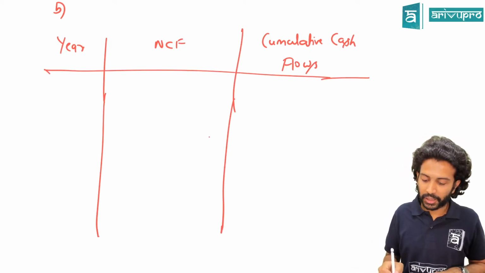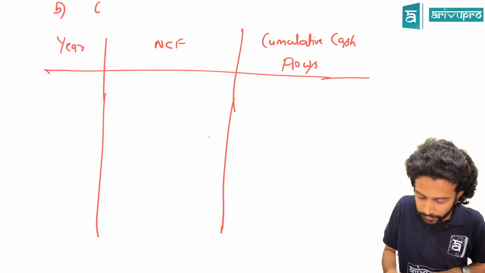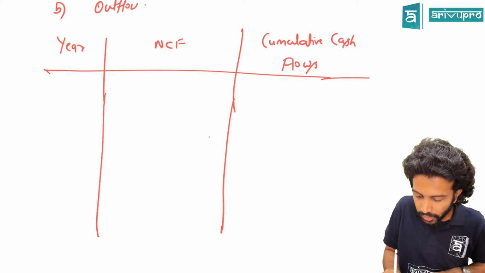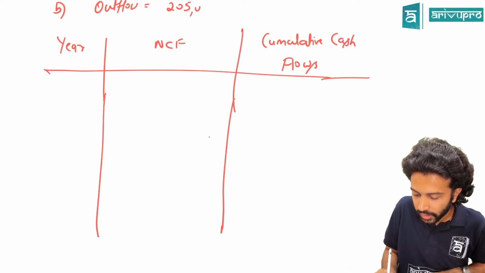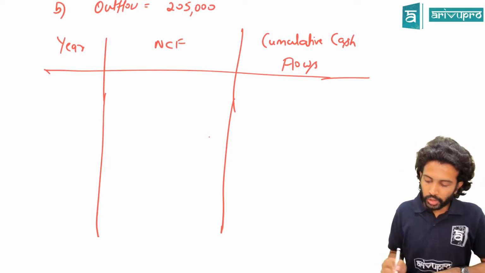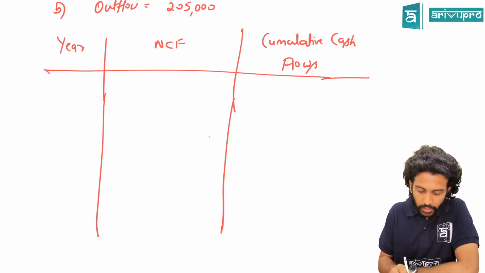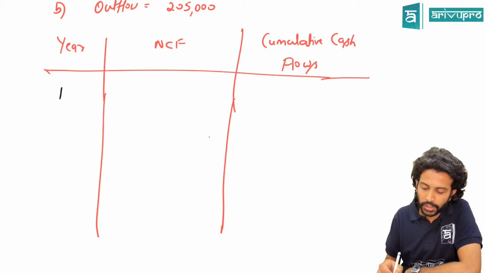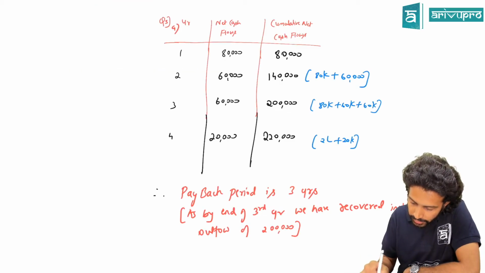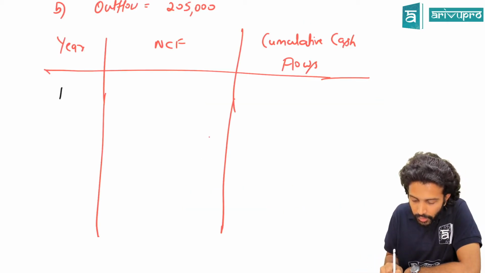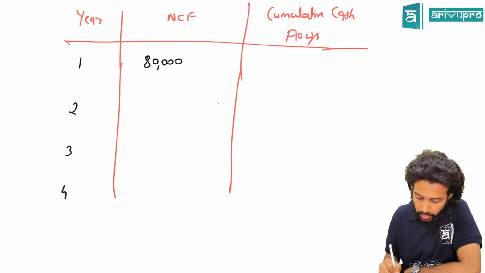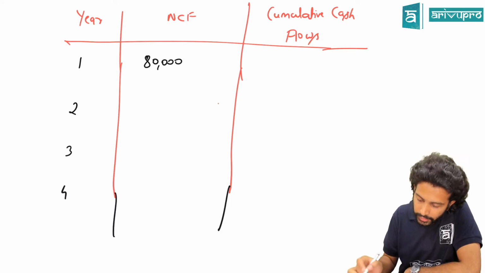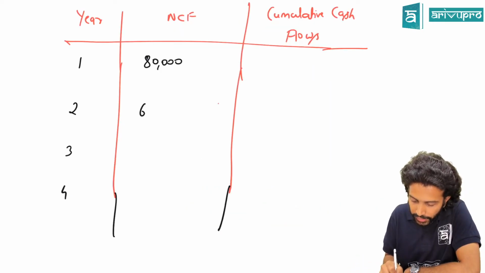This is under scenario B, where initial cash outflow is equal to 2,05,000. Okay. First year, have you made those 3 columns? First year, how much net cash flow did you get? 80. Years 1, 2, 3 and 4: 80, 60, 60 and 20.